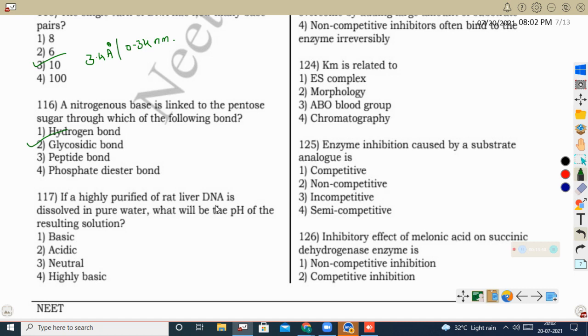So next question, if a highly purified form of rat liver DNA is dissolved in pure water, what will be the pH of the resulting solution? If we are mixing liver DNA or any DNA inside pure water, we can see the DNA is acidic in nature. So when this acidic DNA is mixed with pure water, the water will become acidic. Okay, so here the correct option is 2.